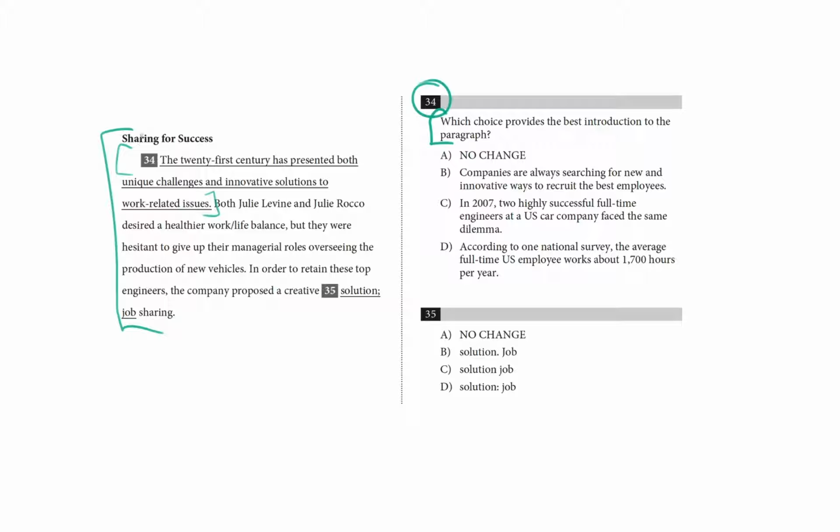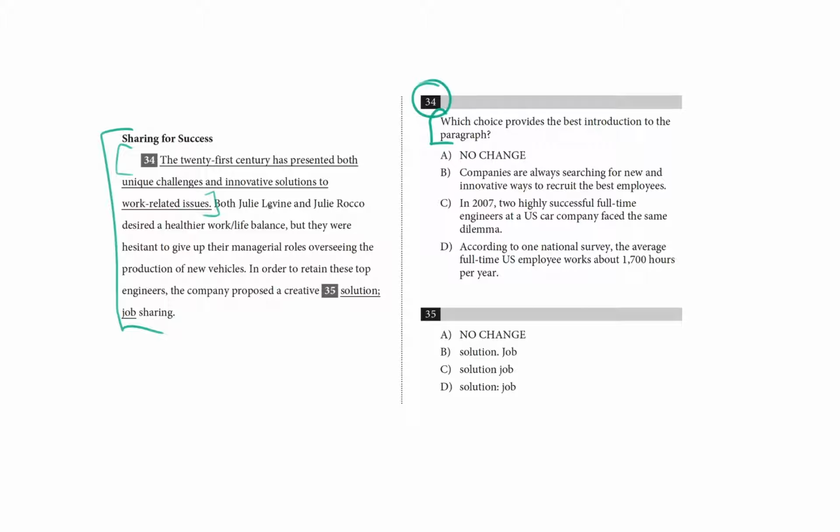Now, because I know this is a best introduction question, I'm not sure if this first sentence is actually any good. It might be a smokescreen. One way to avoid being confused by that underlined first sentence is to not read it at all when you're trying to work out the main point of the paragraph. So I'm going to do that now. I'm going to ignore it so I can figure out what the main point of this paragraph is. So I'm going to start here at the second sentence.